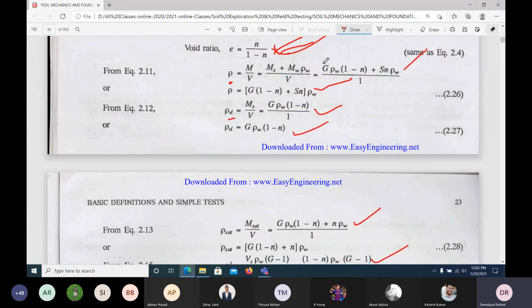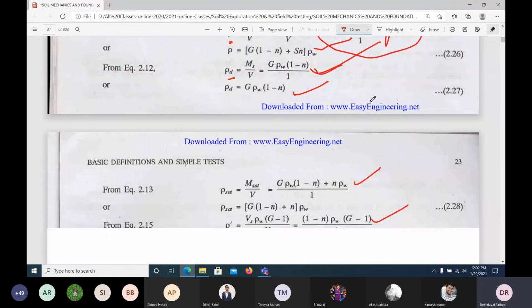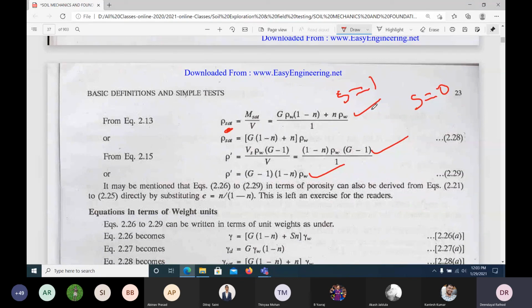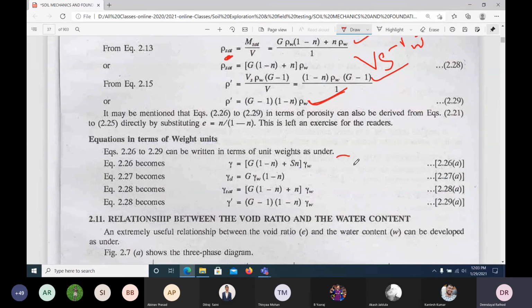At least remember one equation. This equation, if you remember it: dry means S would be 0, right? So when you make this 0, you will get this dry equation. If you make S equal to 1, you will get the saturation part. S equal to 1 for saturated soil, S equal to 0 for dry soil. For submerged, whatever equation we have for saturation, gamma sat minus gamma W, if you do it, you will get these equations. So that's what is given.